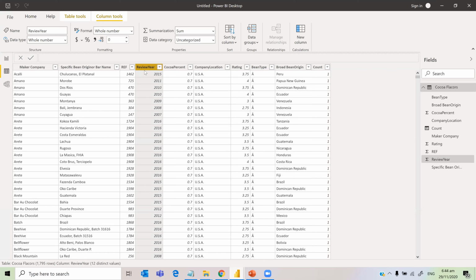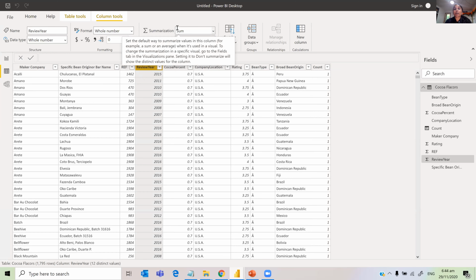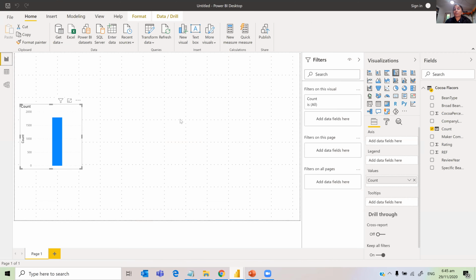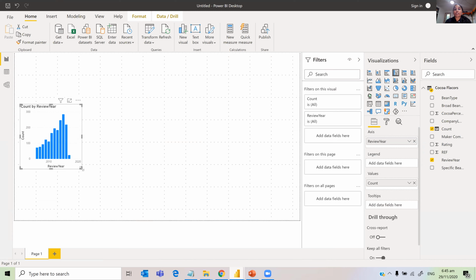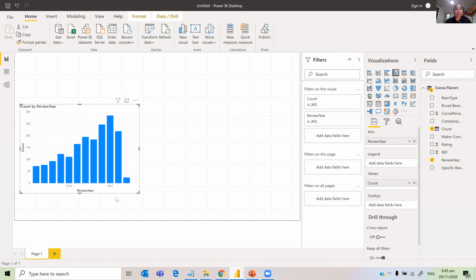Here, in the review year, because this is an integer, it is considering that you can sum it. So this part you need to change to don't summarize. Once you do that, just make sure that review year comes into the axis, because that's what we want. And then now we can see the visualization. So the maximum number of reviews were done in 2015.